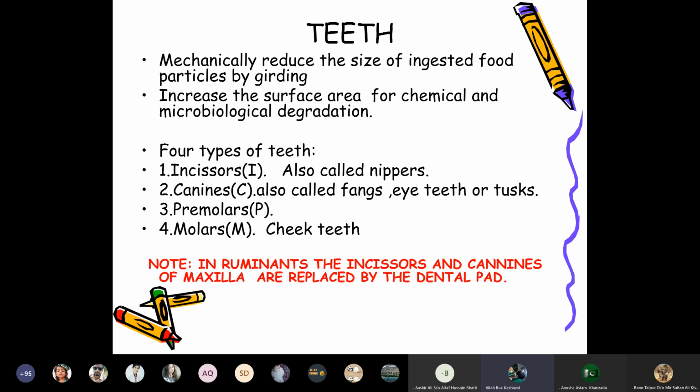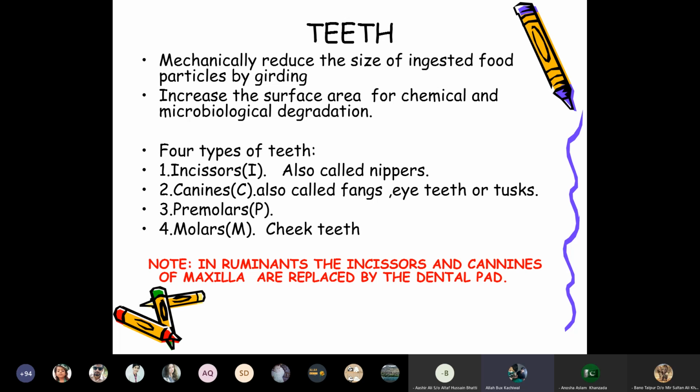The teeth mechanically reduce the size of ingested food particles by grinding, increasing the surface area for chemical and microbiological degradation. Four types of teeth are present in the mouth: incisors, also called nippers; canines, also called fangs or eye teeth, or tusks; and the premolars and molars, the cheek teeth.